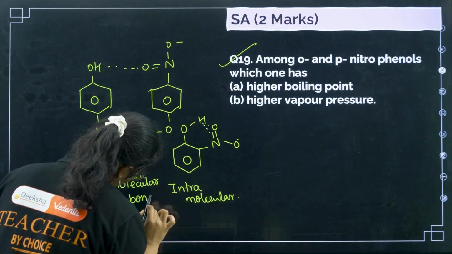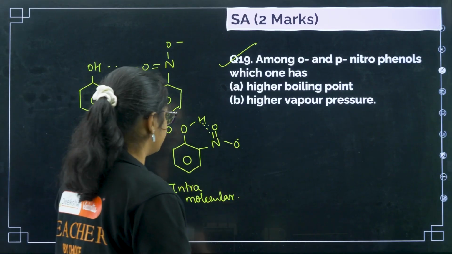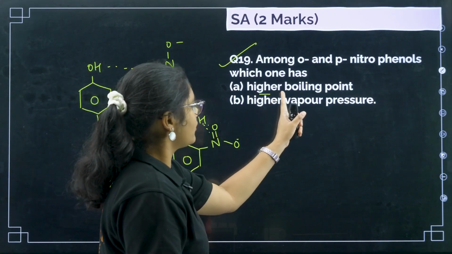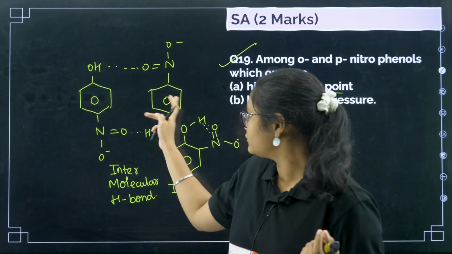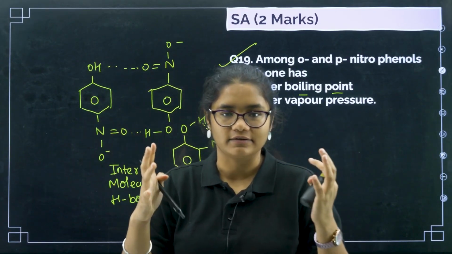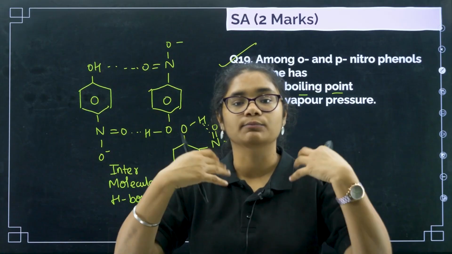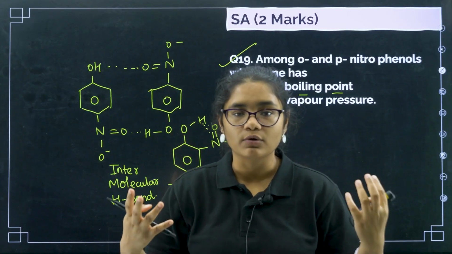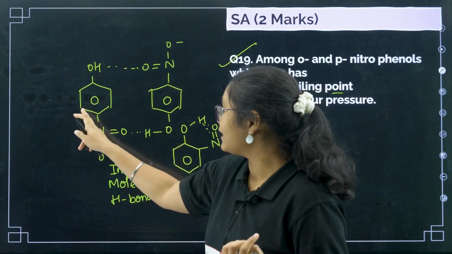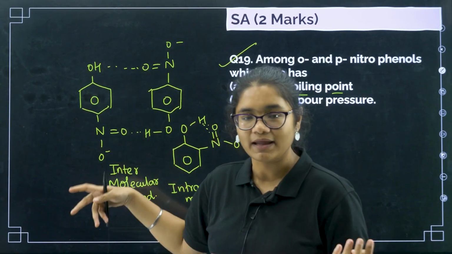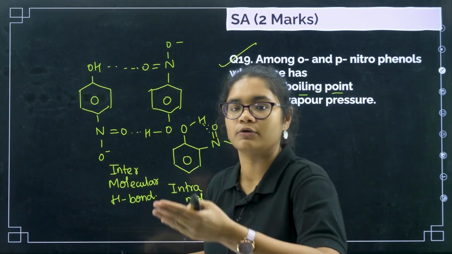Intermolecular hydrogen bonding is formed. So now, higher boiling point: just imagine you want to boil it. If the molecules are tightly bound to each other, then it will be very difficult to boil them. So it will require more time or a higher temperature. Which one will boil at a higher boiling point, ortho or para nitrophenol? Why? Because of intermolecular hydrogen bonding.